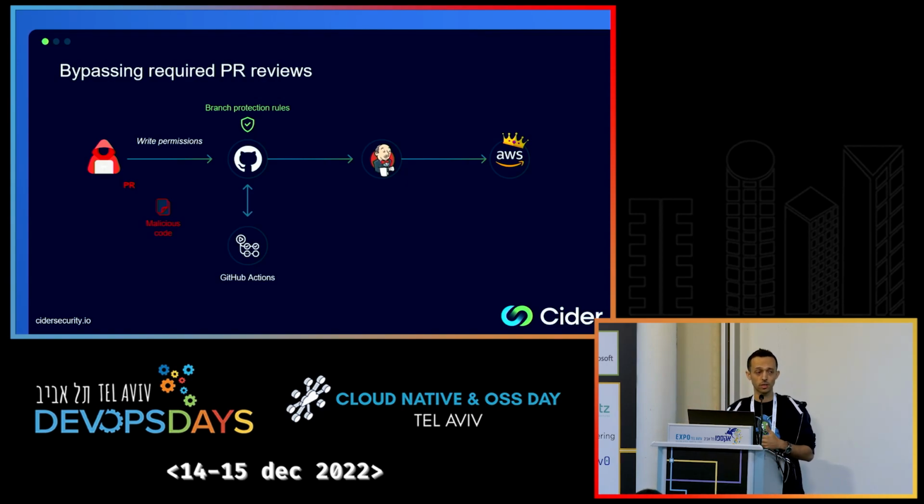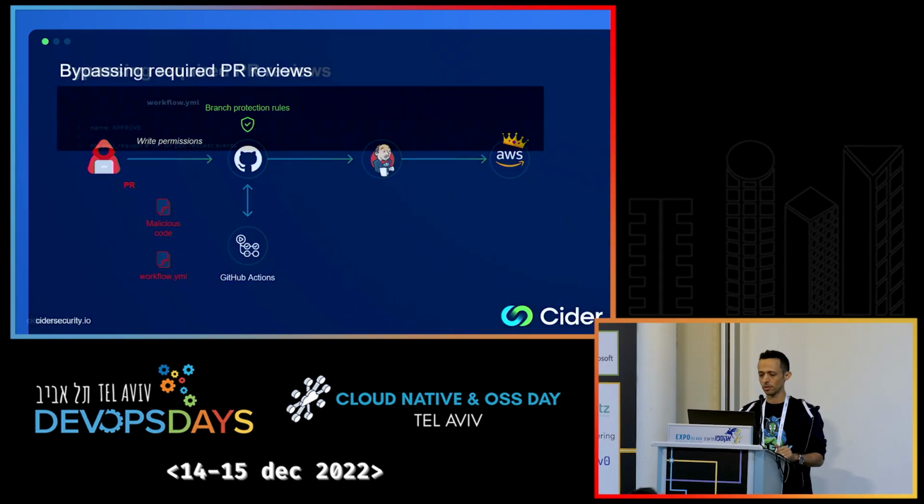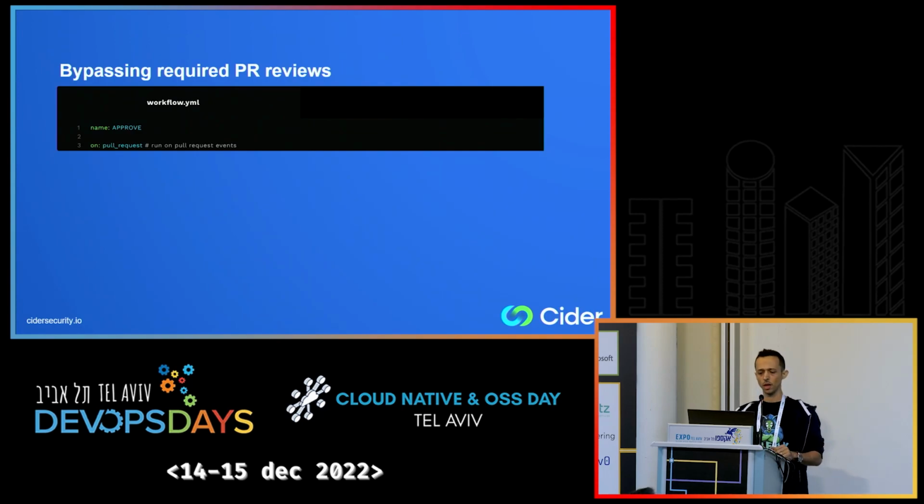So it sounds like an interesting direction, but that won't lead me directly to the cloud because it's not in use in this organization. There are no secrets to AWS stored in GitHub Actions, but let's try it out. So the attacker decides to create a workflow file for GitHub Actions, and let's see what it contains. Here in line number 3, you can see that this workflow is triggered on pull request events. This means, for example, when you create a pull request, this pipeline will automatically be triggered and it would run.